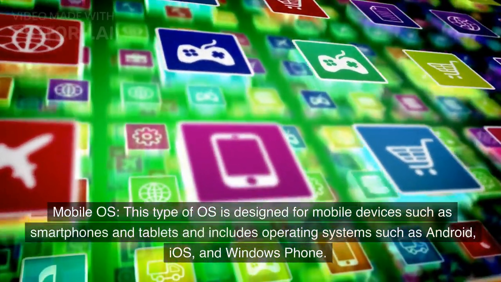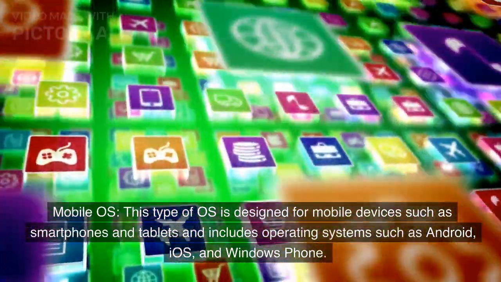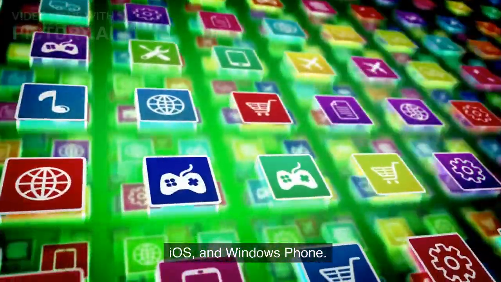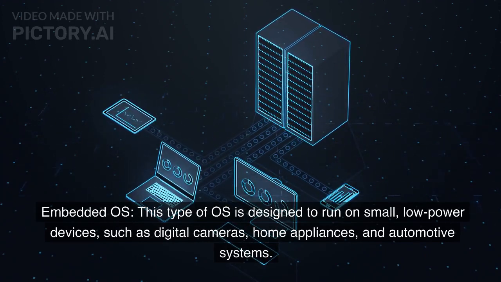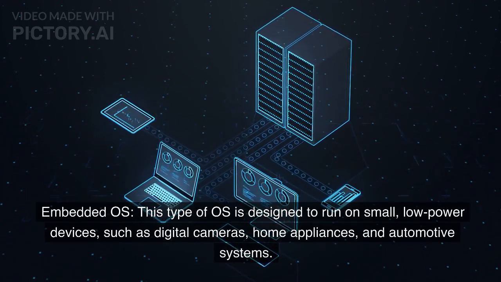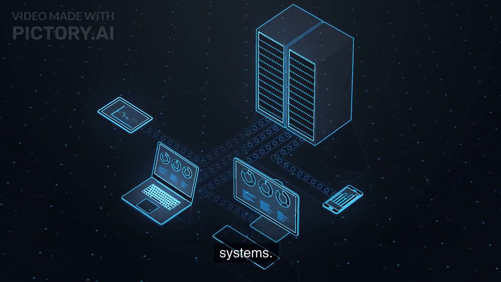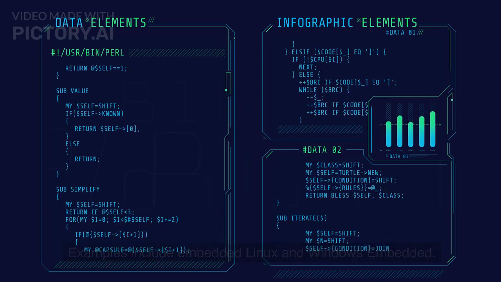Mobile OS. This type of OS is designed for mobile devices such as smartphones and tablets and includes operating systems such as Android, iOS, and Windows Phone. Embedded OS. This type of OS is designed to run on small, low-power devices, such as digital cameras, home appliances, and automotive systems. Examples include embedded Linux and Windows Embedded.